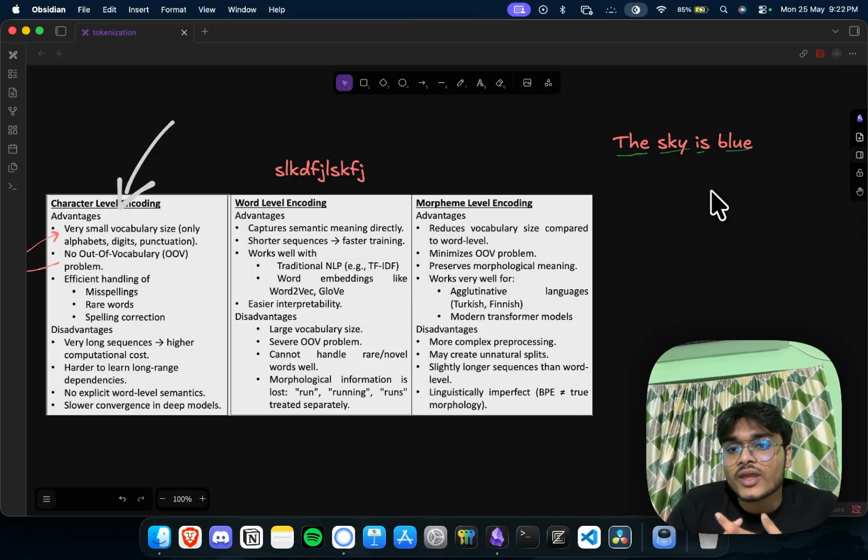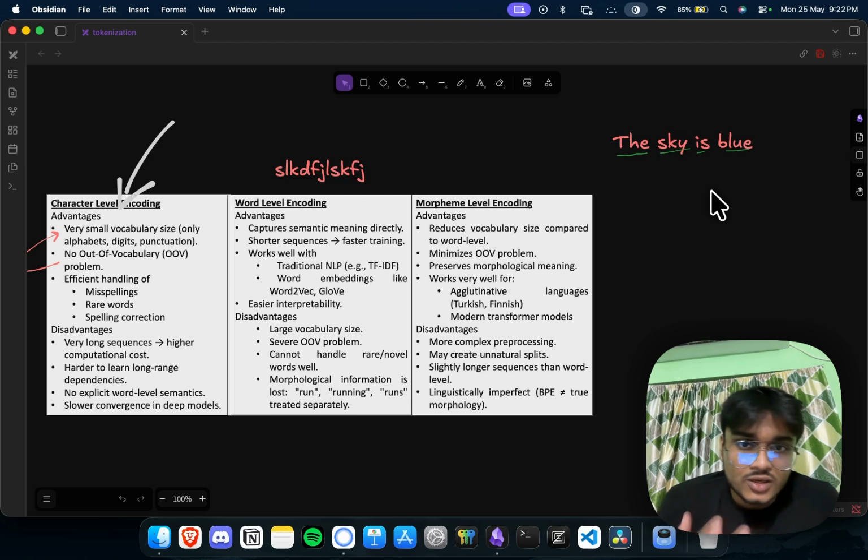But the issue, or not issue, this is a better way to put it, is that this helps us in semantic analysis pretty well. We can understand the meaning of the word pretty easily, okay? But there is a big issue. The big issue is that